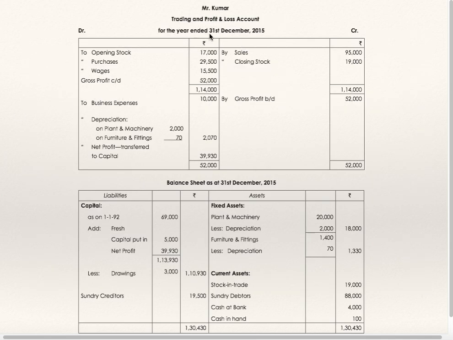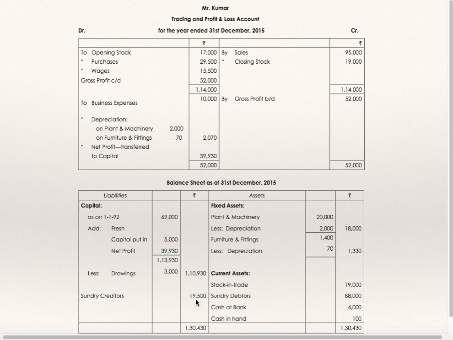Trading and profit and loss account for the year ended 31st December 15: to opening stock, to purchases, to wages, by sales, by closing stock, gross profit. By gross profit transferred to profit and loss account, to business expenses, to depreciation on plant and machinery, furniture and fittings, net profit. Fixed assets: plant and machinery less depreciation, furniture and fittings less depreciation. Current assets: stock, debtors, cash at bank, cash in hand. All these are closing figures.